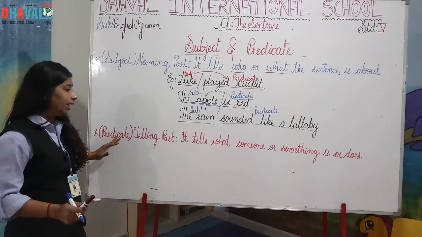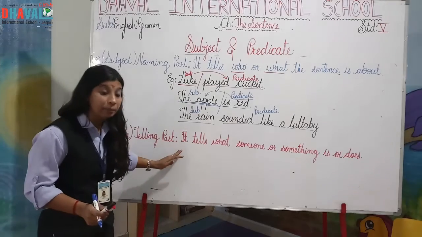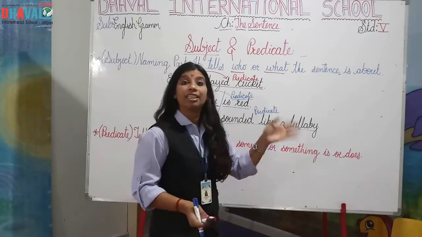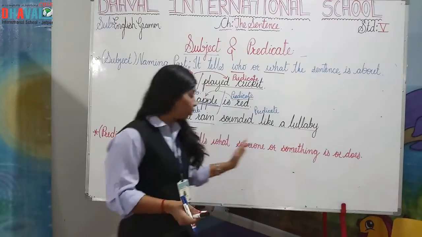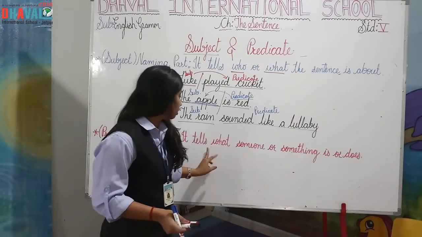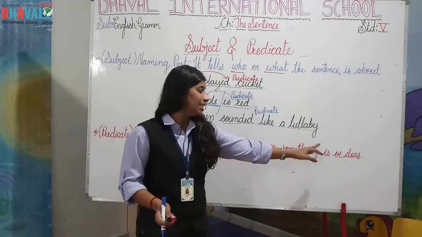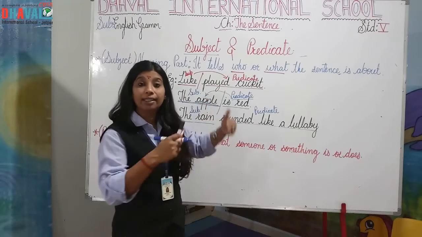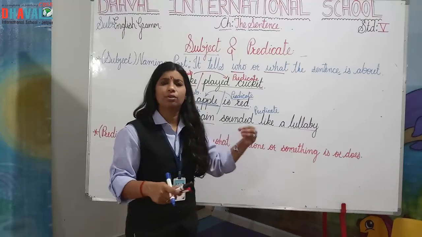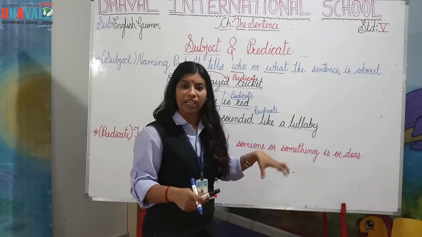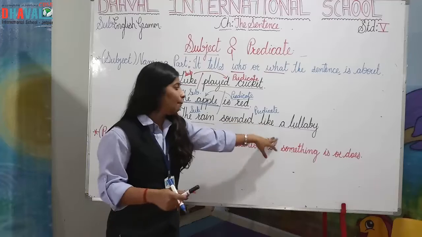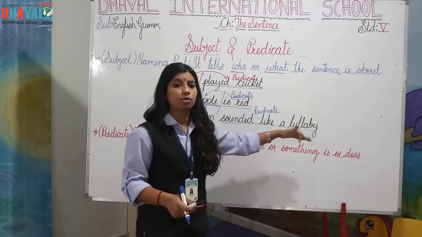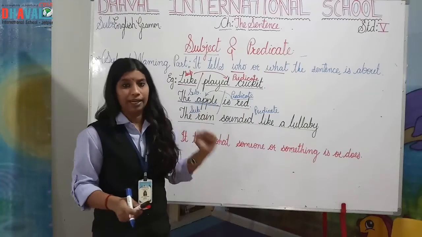So telling part, predicate. What is predicate? It is a telling part which tells something about what the subject is or does. Okay. It tells about what someone or something is or does. जो एक्शन यहाँ पे subject लेती है, बाकी के words जो बनता है, that is called our predicate.